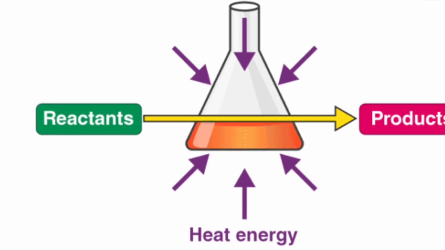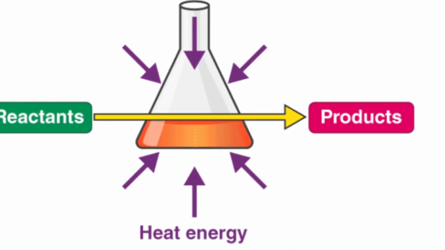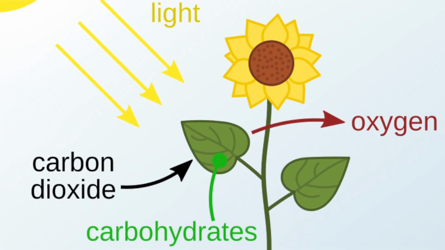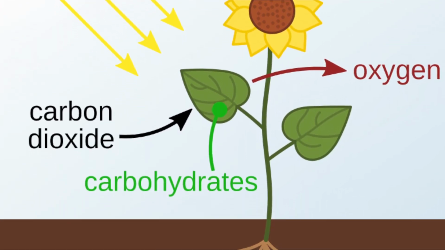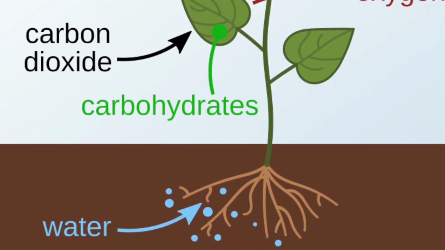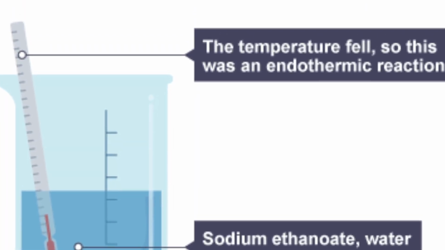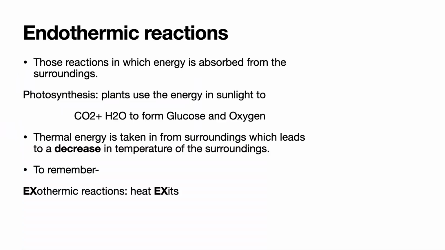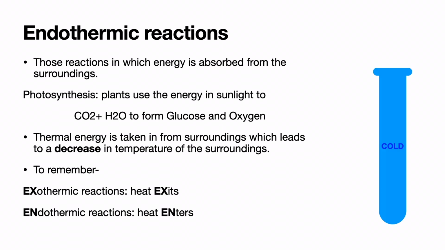Endothermic reactions are those reactions in which energy is absorbed from the surroundings. For example, photosynthesis, a very important reaction in which plants use the energy in sunlight to form glucose and oxygen using the raw materials carbon dioxide and water, is an endothermic reaction. The thermal energy is taken in from the surroundings, which leads to a decrease in the temperature of the surroundings. In summary, in exothermic reactions, heat exits and in endothermic reactions, heat enters. This is a test tube in which an endothermic reaction is taking place. Heat from the surroundings is taken in. By this process, the surroundings become colder.